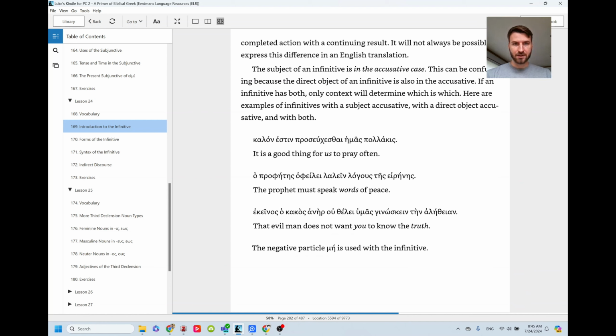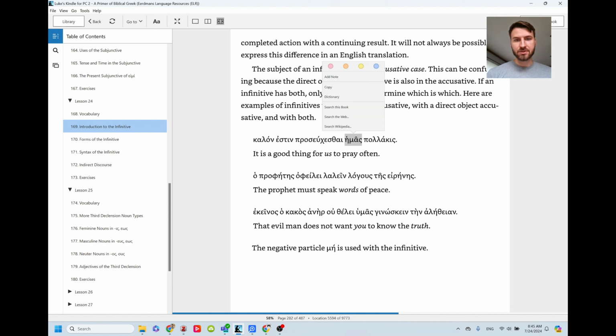One thing that is important here is that the subject of the infinitive is in the accusative case. So here, "good it is for us to pray many times or often." You can tell it's a good thing for us to pray. It's us that are doing the praying. But here, us is in the accusative, which actually it is for English as well.